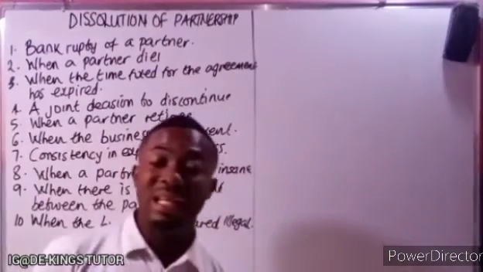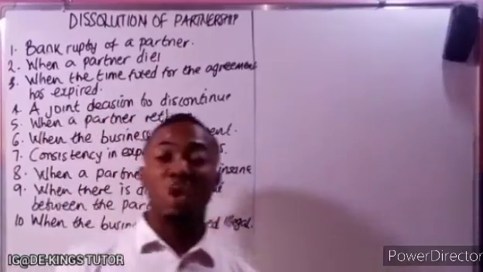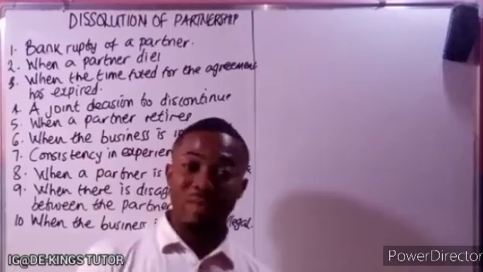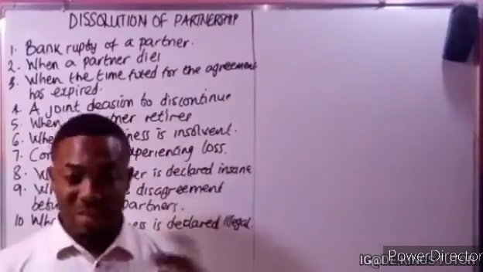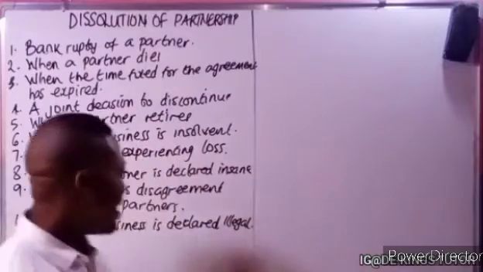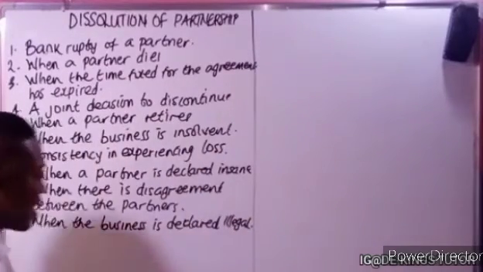When the business is declared illegal, that means they have ventured into some activities that are not legal. For instance, pushing of hard drugs and some other items, they may decide to end it, and this might be forced. So that is when the business is declared illegal.